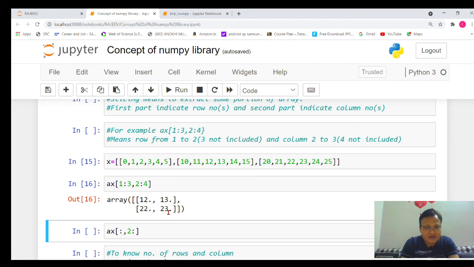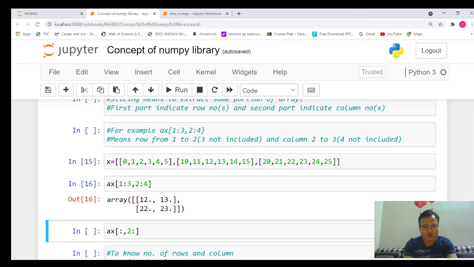Let's quickly check. We want to display the first and second row. This is the 0th row, this is the first row and second row. We are interested in only this row and that row. And which columns? Second and third column. So second means 0, 1, 2, second column and third column. Similarly, 0, 1, 2, second column and third column. So that's why we get that. This is a type of slicing, because we have extracted some specific elements from the n-dimensional array.